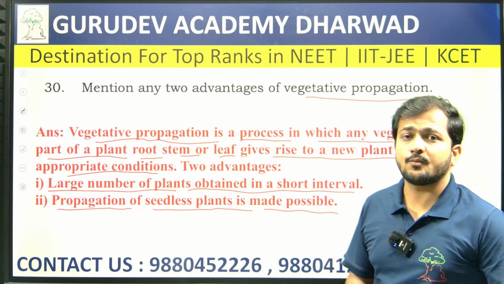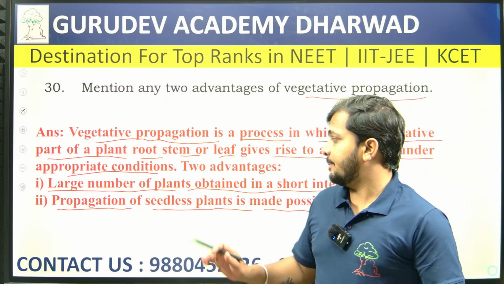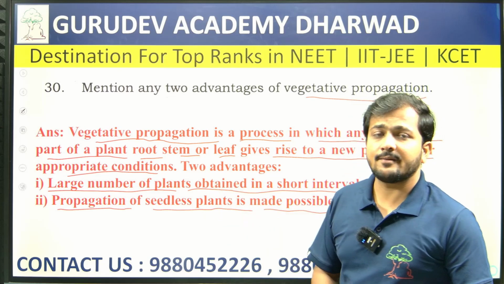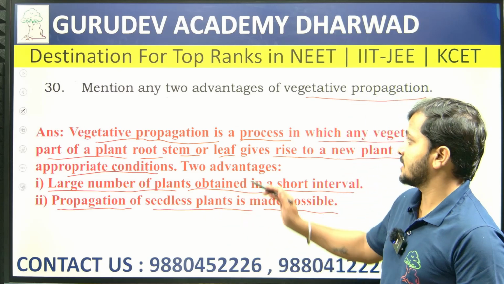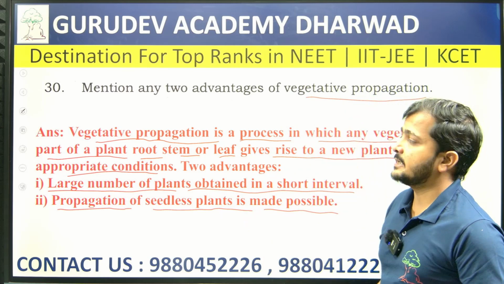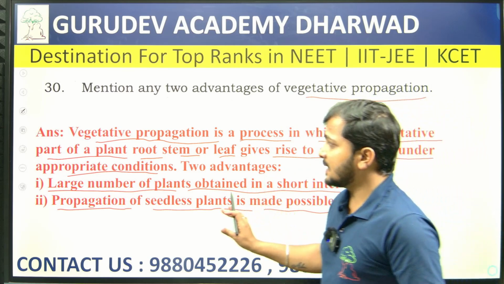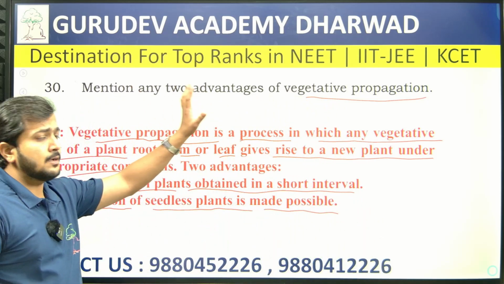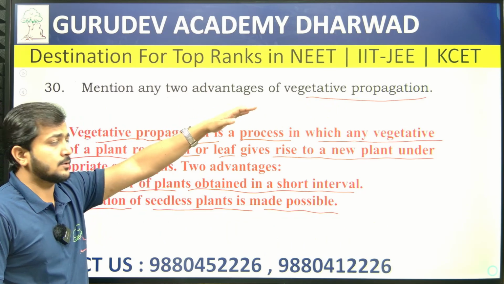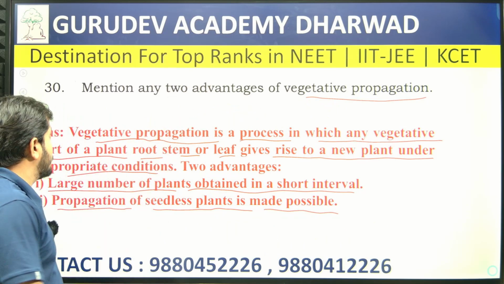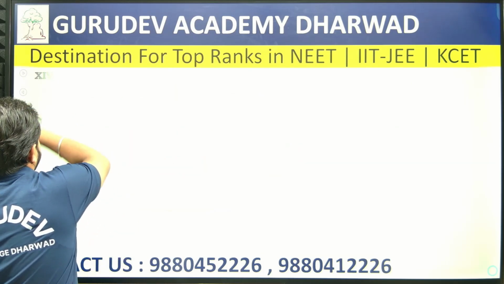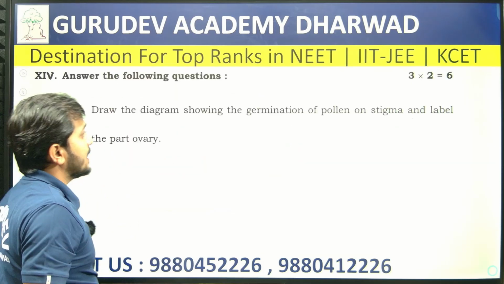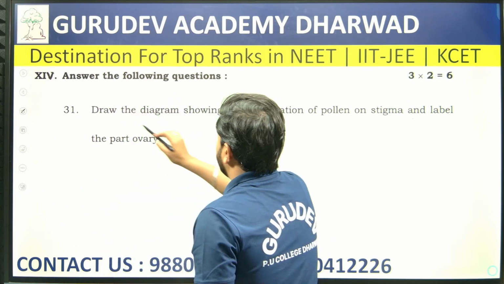So seedless plants can also be produced through vegetative propagation. These are the two advantages of vegetative propagation. Then they have asked us to draw the diagram.